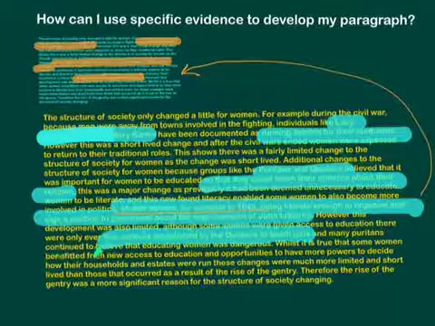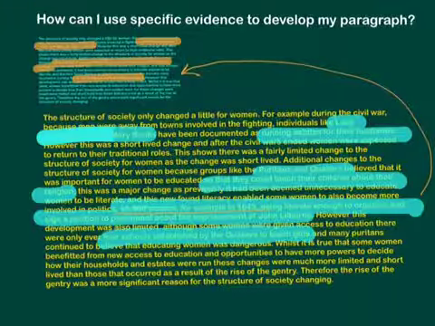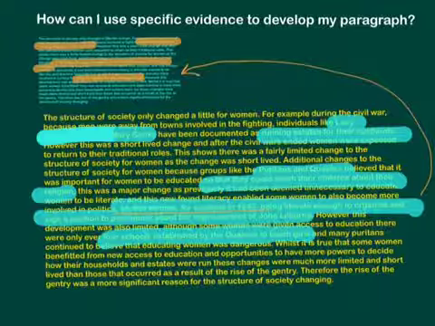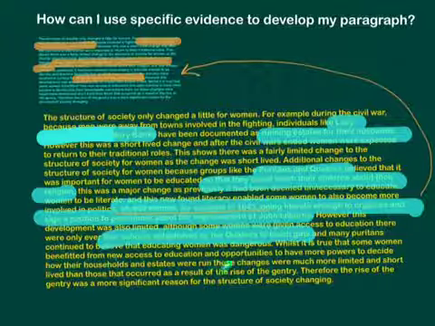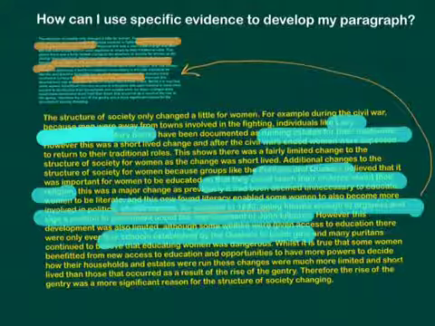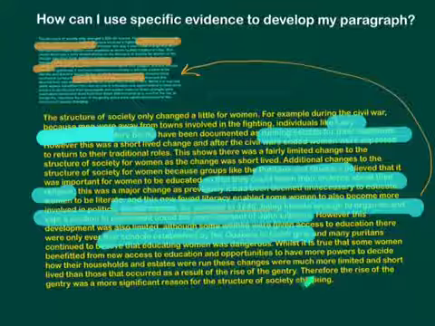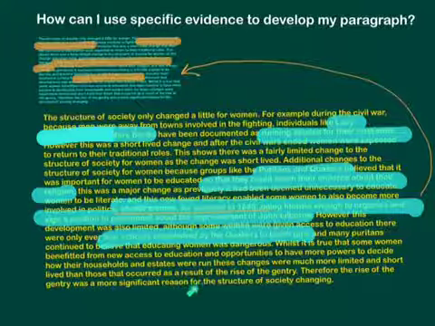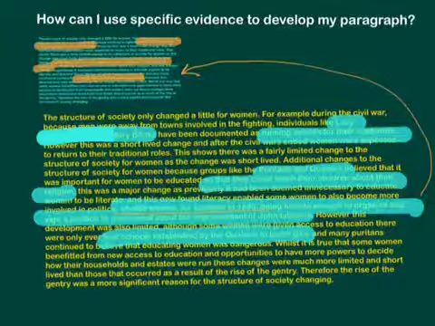Many Puritans continued to believe that educating women was dangerous. Whilst it is true that some women benefited from the new access to education and opportunities to more powers to decide how their households and estates were run, these changes were much more limited and short-lived than those that occurred because of the rise of the gentry. Therefore, the rise of the gentry was a more significant reason for the structure of society changing.